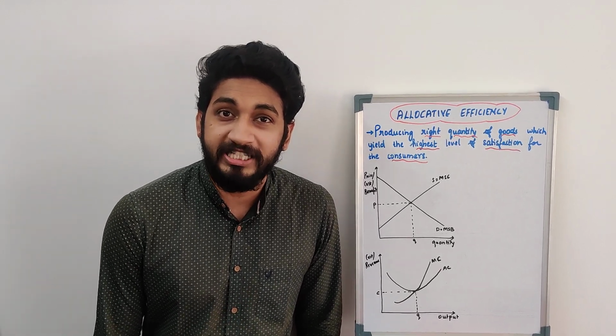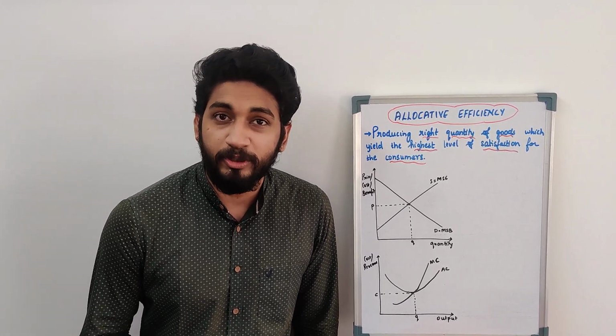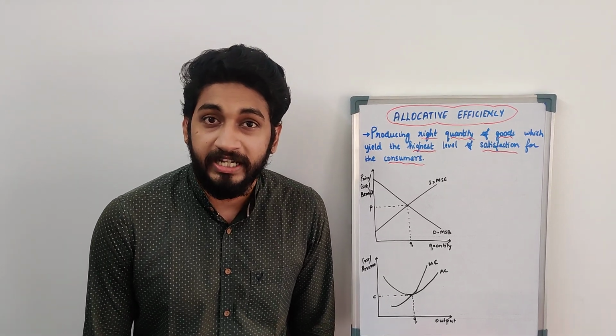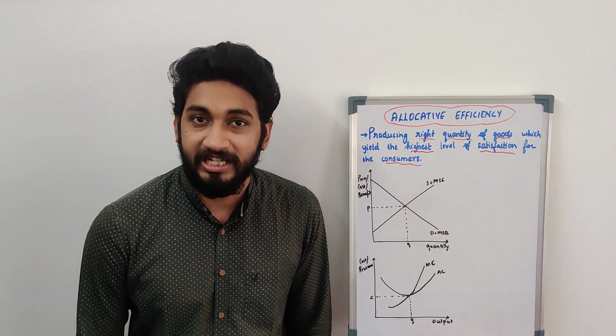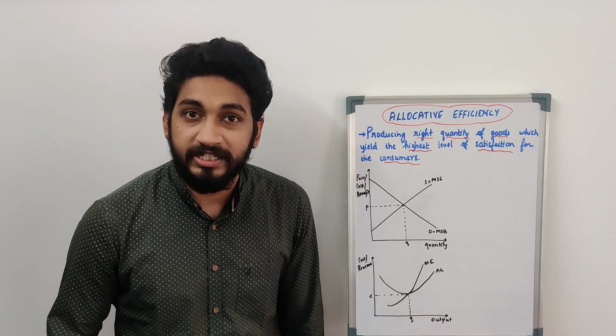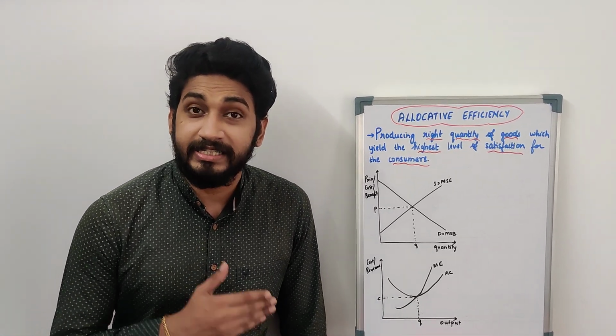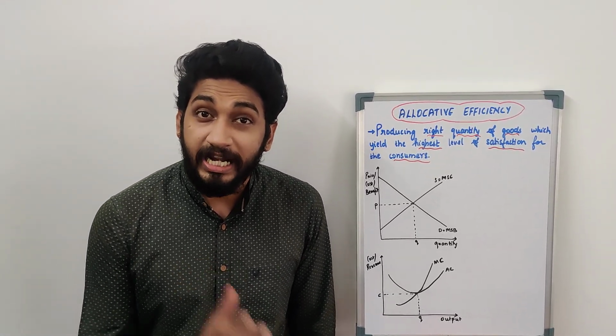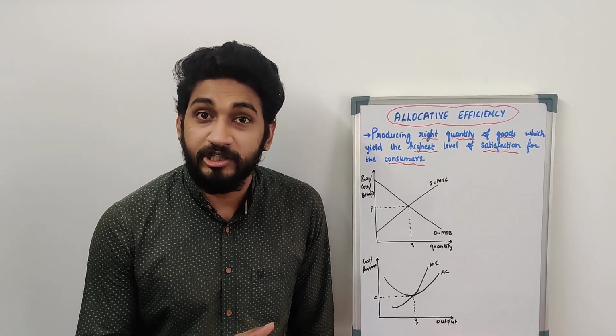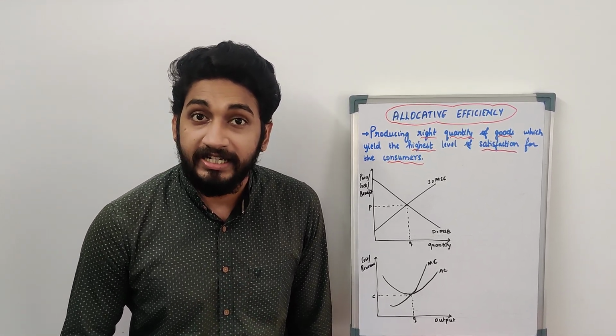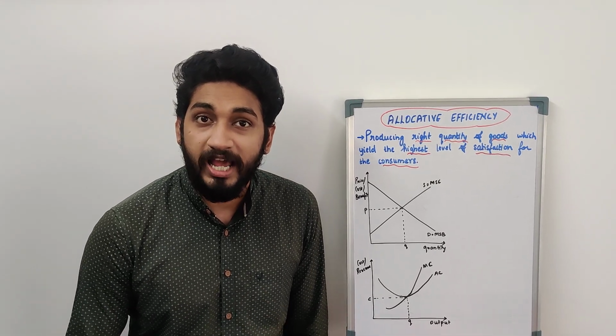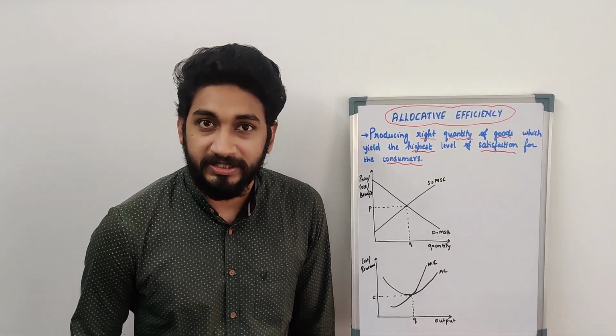But with the help of these feedbacks, they will be able to produce the right amount of quantity which the consumer prefers. So that is what our allocative efficiency is. Allocative efficiency is concerned with producing the right amount of goods which consumer is satisfied with and setting the right price which will help the consumer to purchase the product.